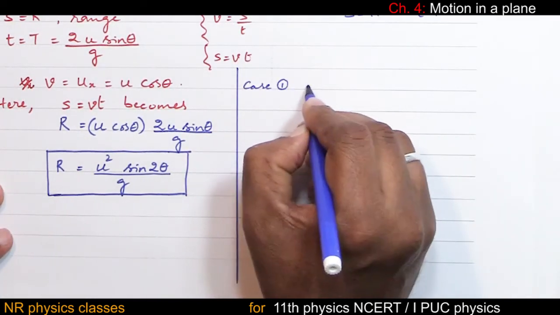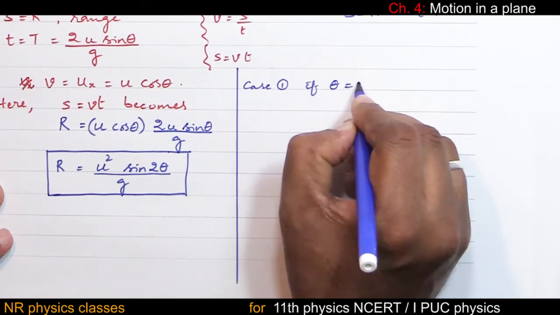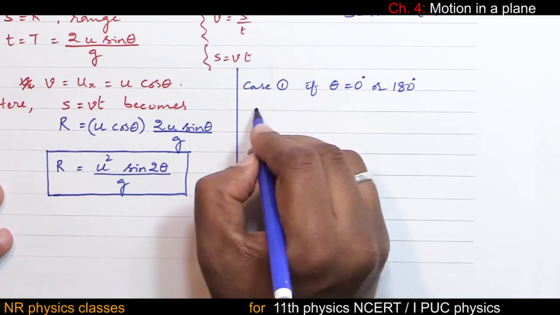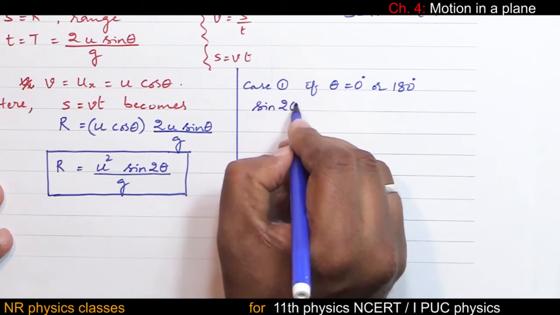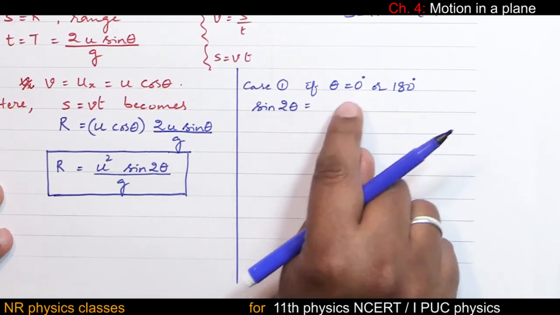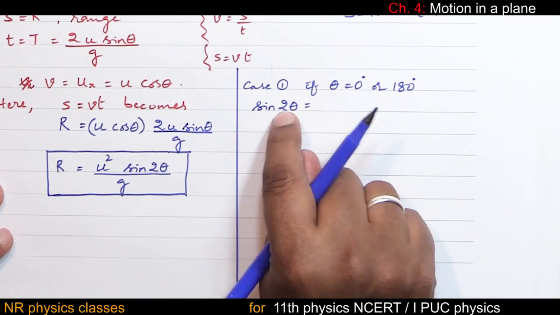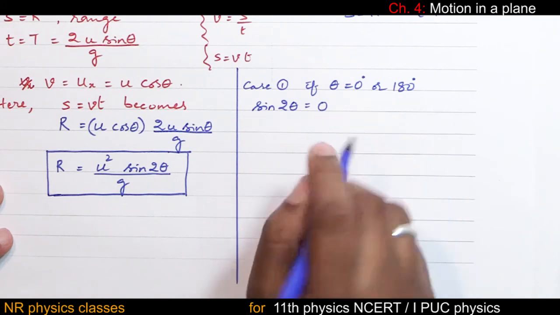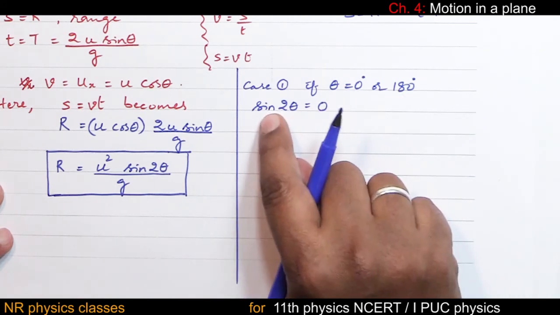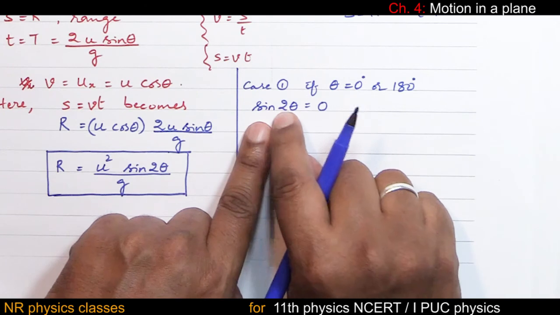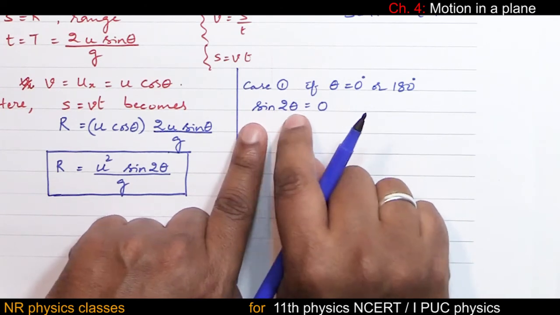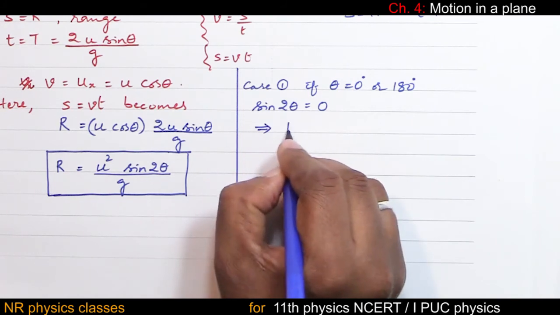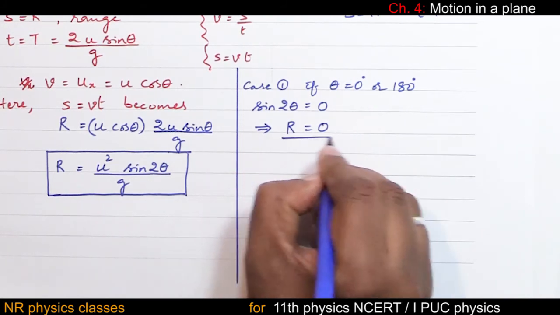Case 1, if theta is 0 or 180, then sin 2 theta equal to, substitute 0 here, 2 into 0 is 0, sin 0 is 0. For 180, sin 2 times 180, 2 into 180 is 360, sin 360 is also 0, implies range equal to 0.